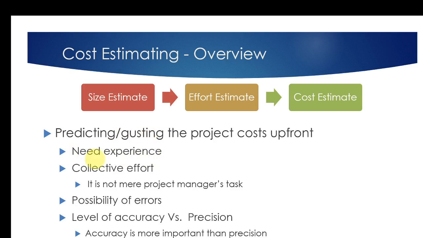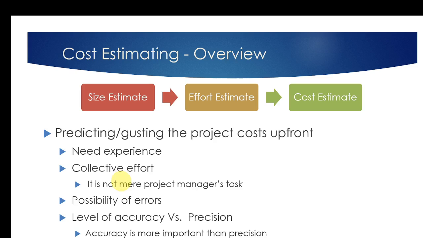What we need is really experienced people doing the costing, because they have a lot of exposure and experience working on past projects. They can give reasonably better estimations than an average person. Then it's a collective effort. Why? Because software development involves so many aspects: designing, gathering requirements, developing, testing, and so on. And of course, some project management effort as well. So we have to get inputs from different people, because they are the ones who know how long it will take to get it done, and that is where we need some experienced people as well.